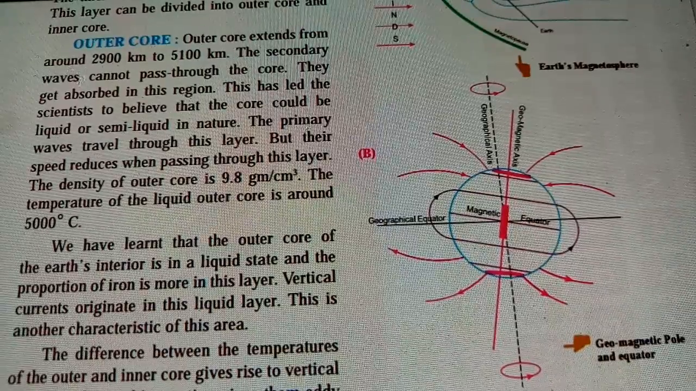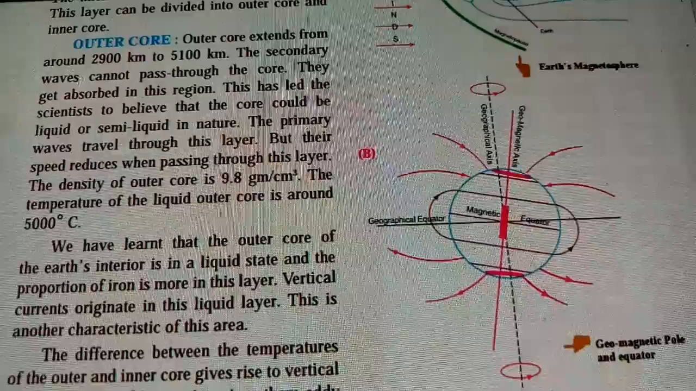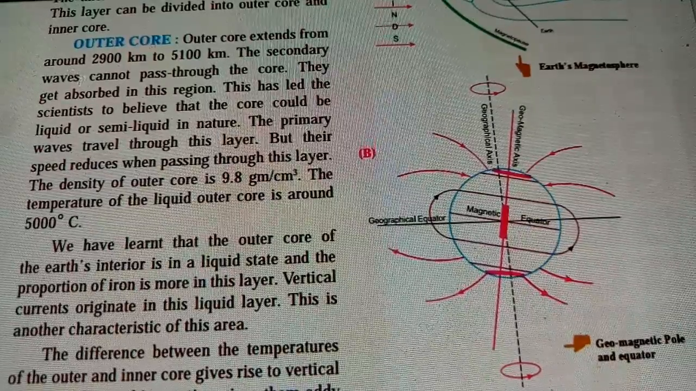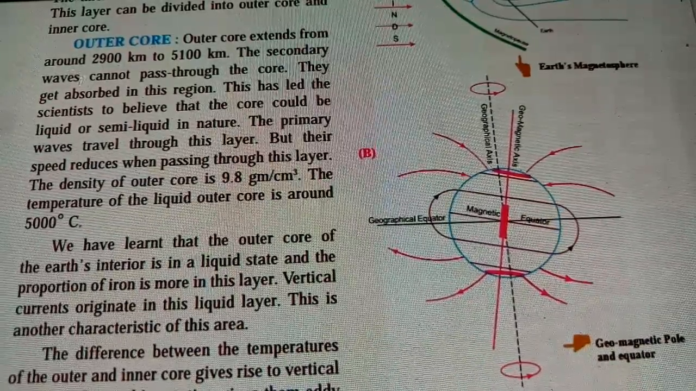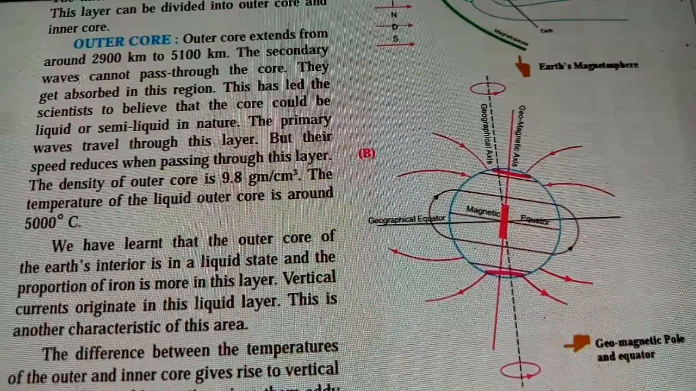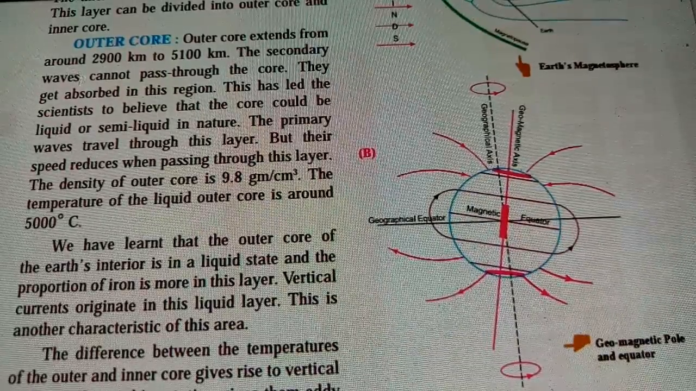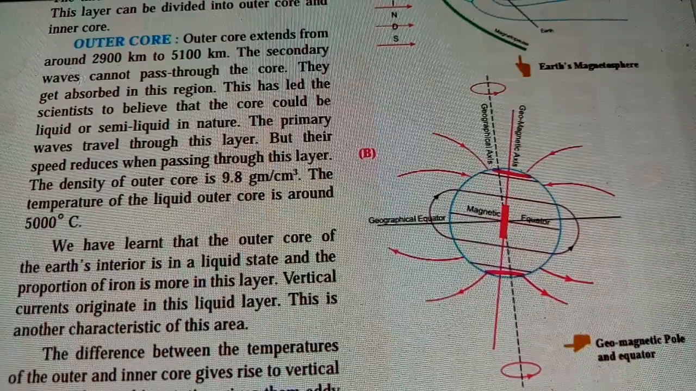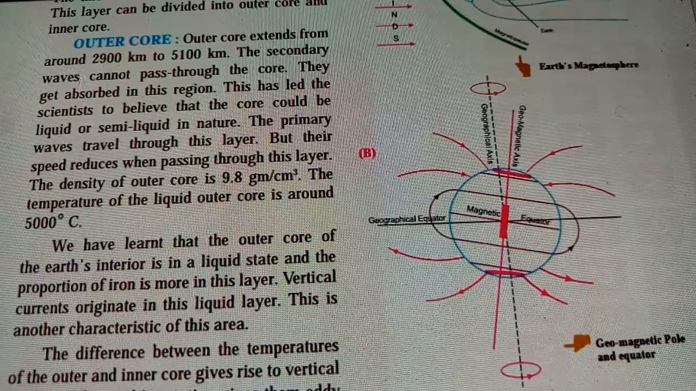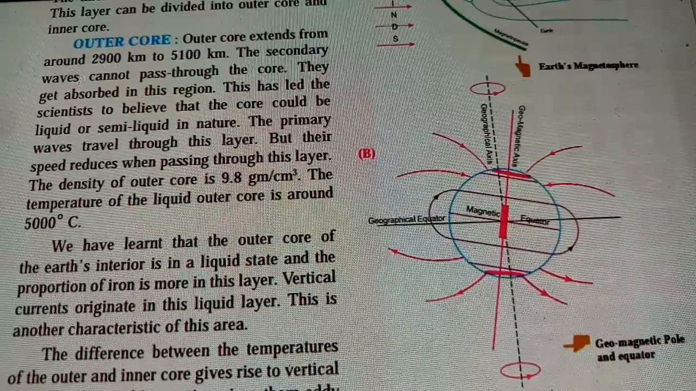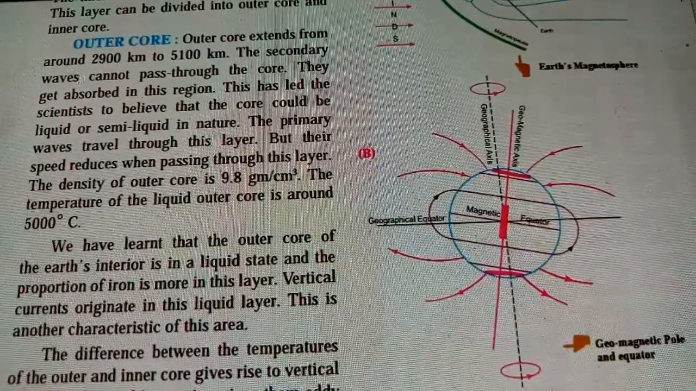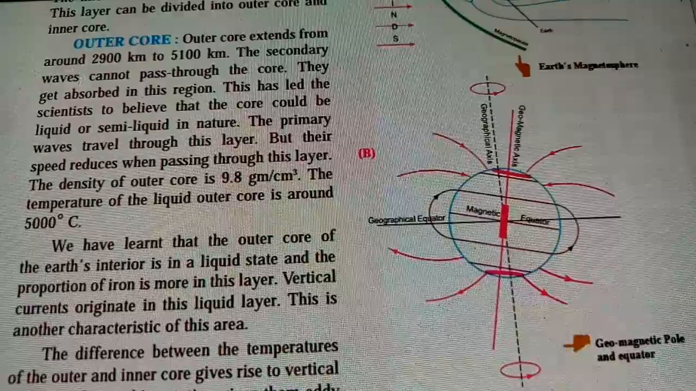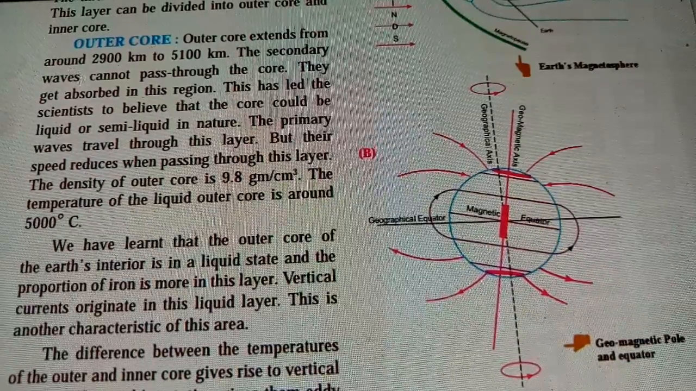We have learned that the outer core of the earth's interior is in a liquid state. So in the middle of the earth you have a liquid state because of the magma, and the proportion of iron is more in this layer. Vertical currents originate in the liquid layer. This is another characteristic of this area. So that layer is a liquid layer, in the interior of the earth.